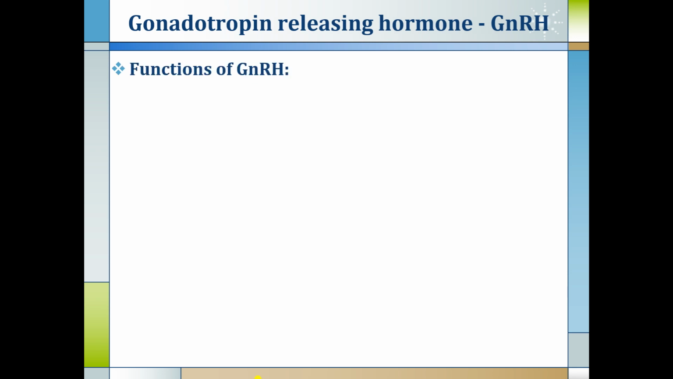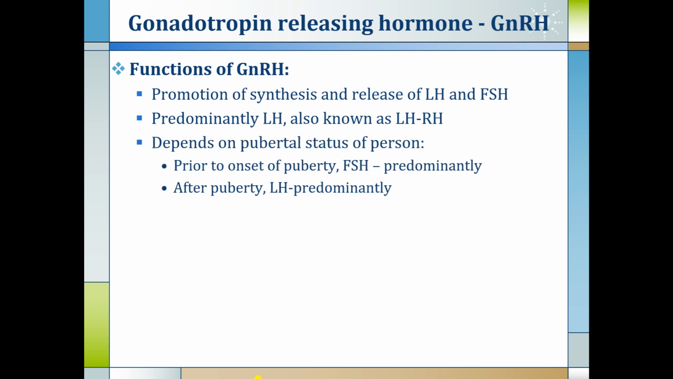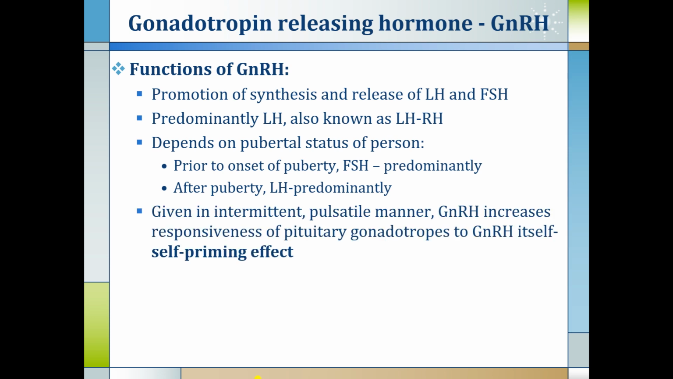Now we see the functions of GnRH. Promotion of synthesis and release of FSH and LH, that is the main function. Predominantly it affects the release of LH, that is why it is also known as LH releasing hormone. It depends on the pubertal status of the person. Prior to the onset of puberty, FSH is the predominant hormone under the control of GnRH. But after puberty, LH predominantly is under the control of GnRH.